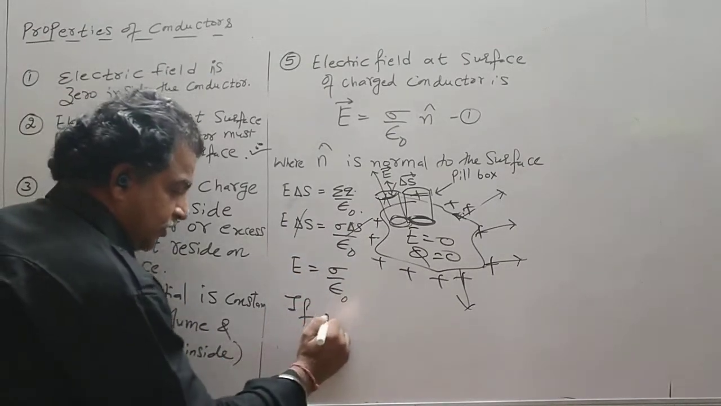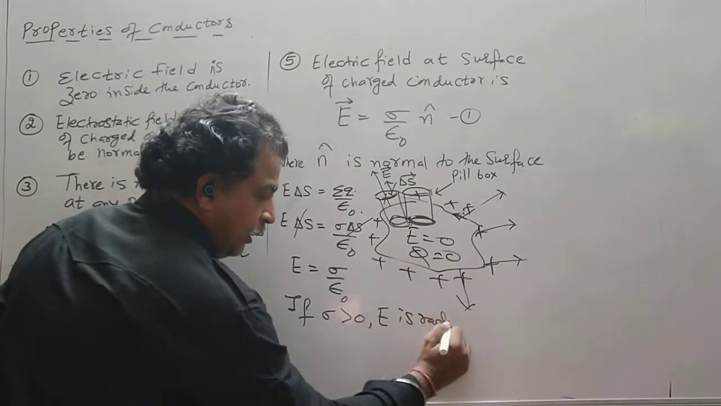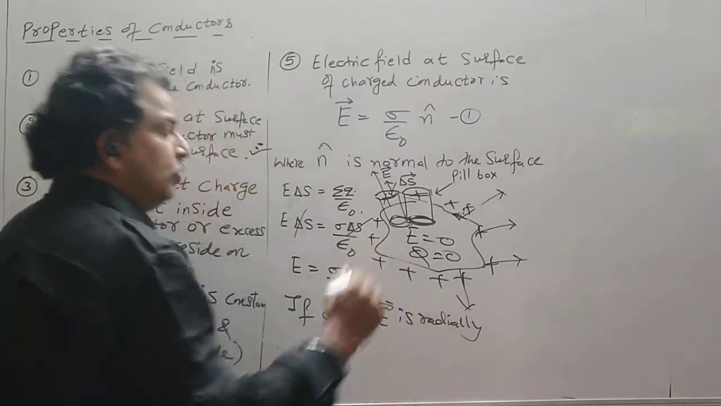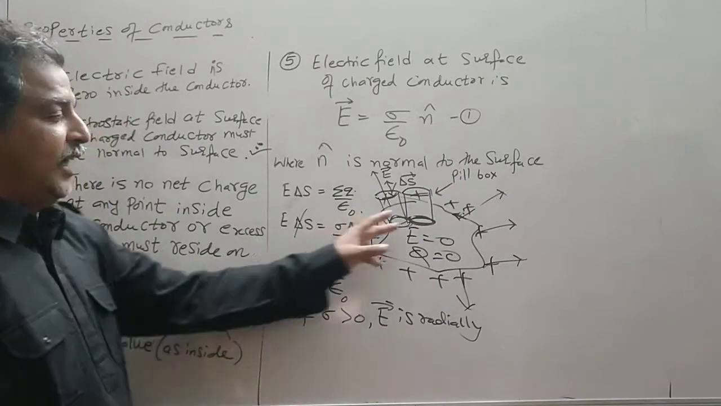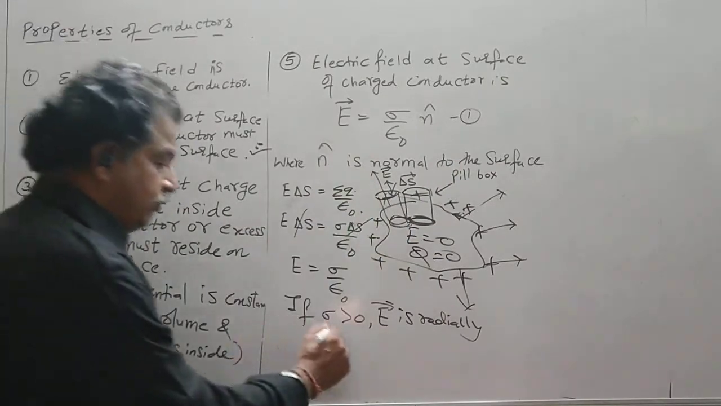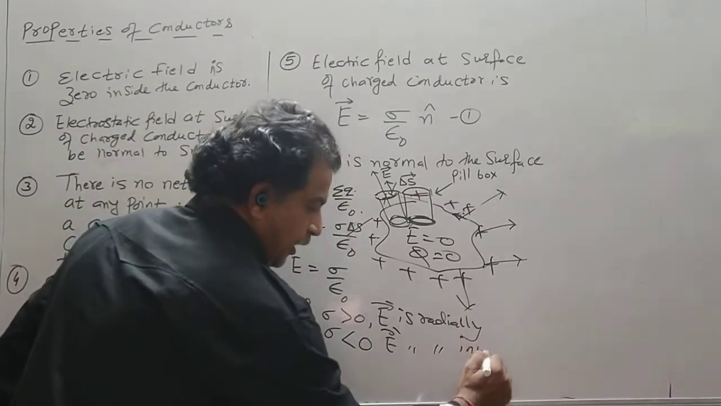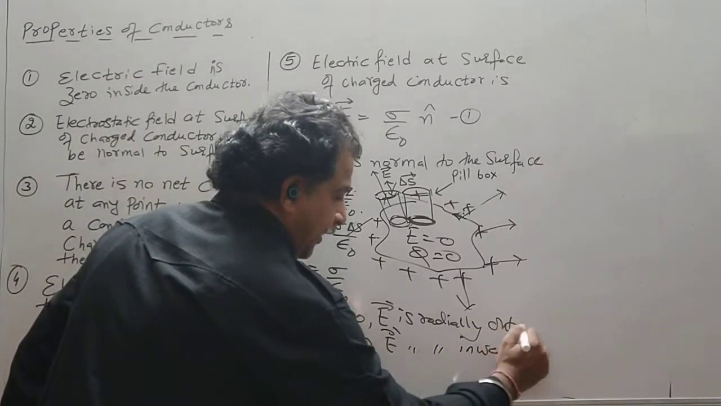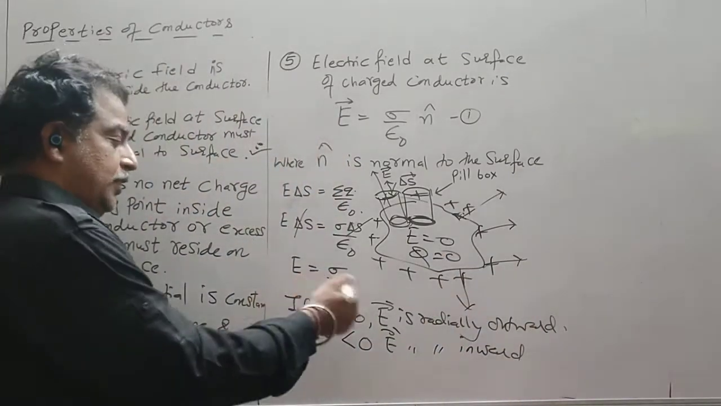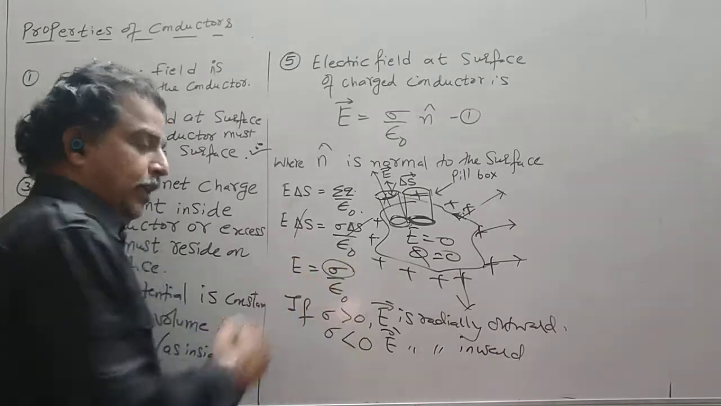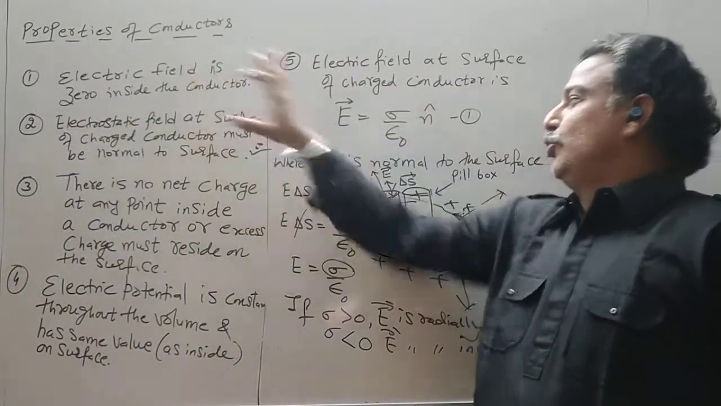Now if sigma is greater than 0, E is radially outward. So n cap is normal to the surface. It is either radially outward, and if sigma is less than 0, E is radially inward. So radially outward and radially inward. So what is the electric field intensity magnitude? This is the magnitude. This sigma can be positive or negative. So these two properties can be used for this.